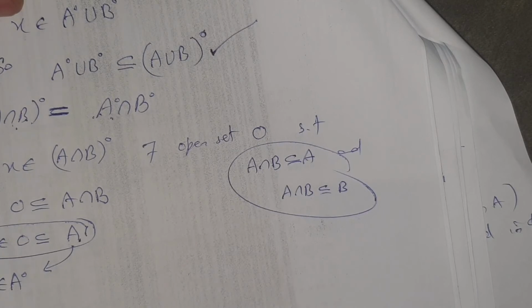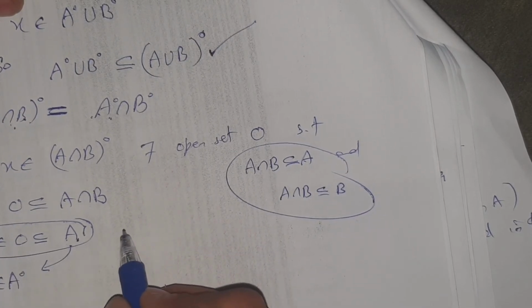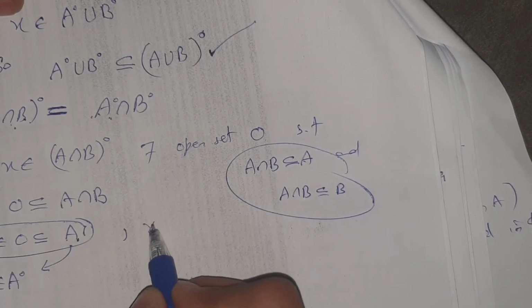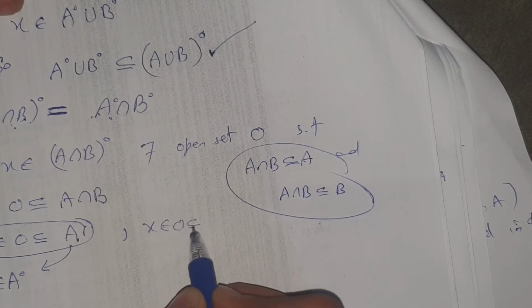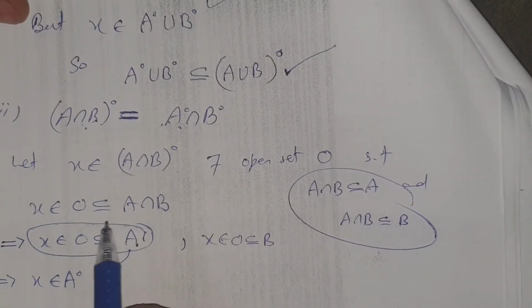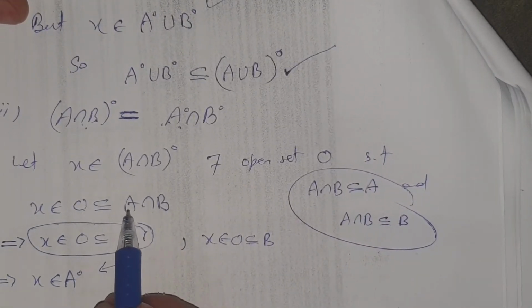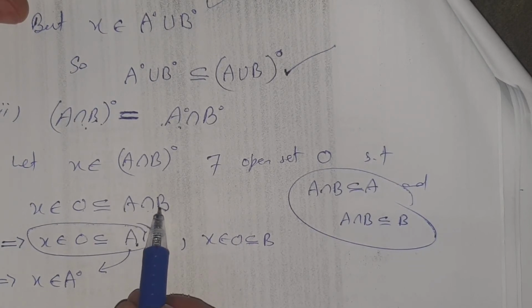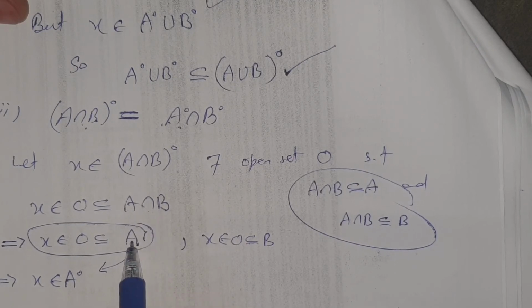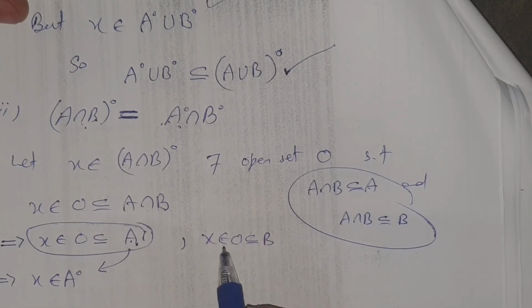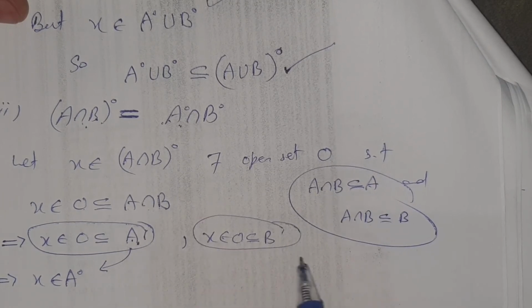Similarly, the second one is x belongs to O and O contained in B. As you know, O is contained in A intersection B, and if any element belongs to the intersection, it belongs to both sets. So O is contained in A and O is contained in B, and this becomes the definition of interior.